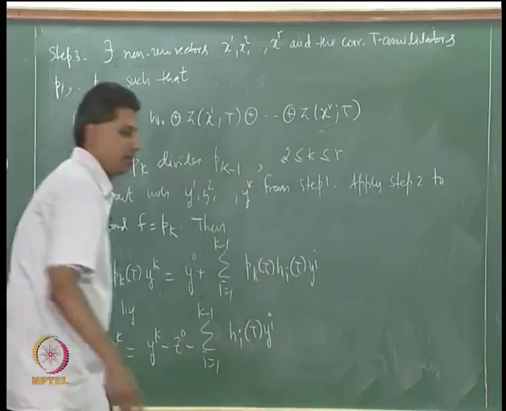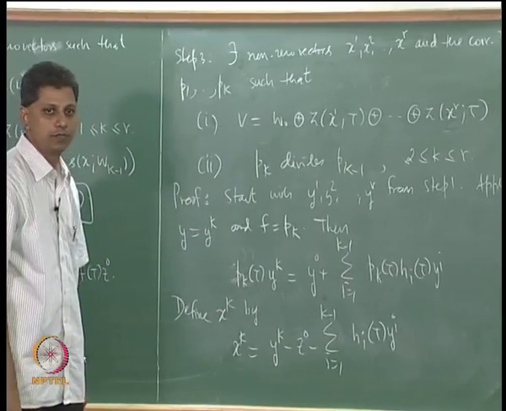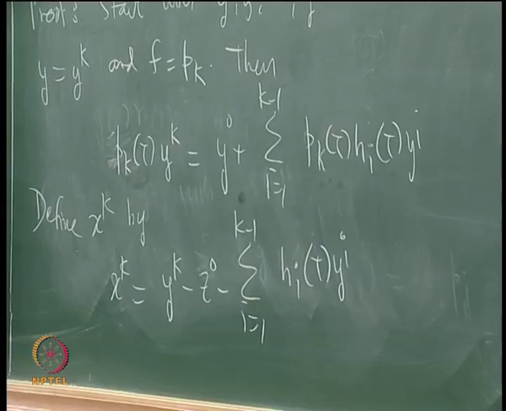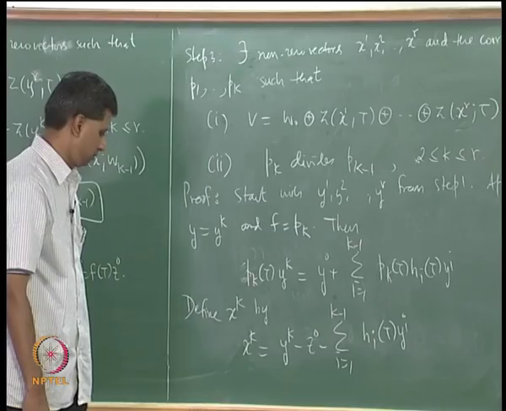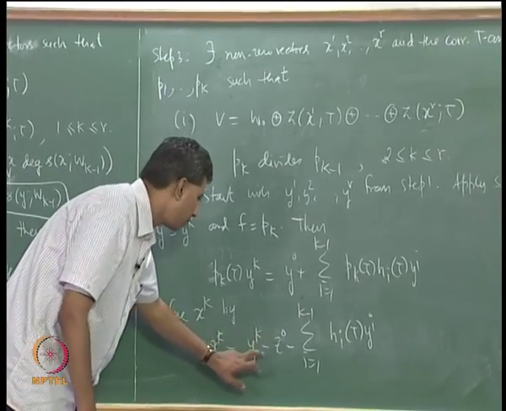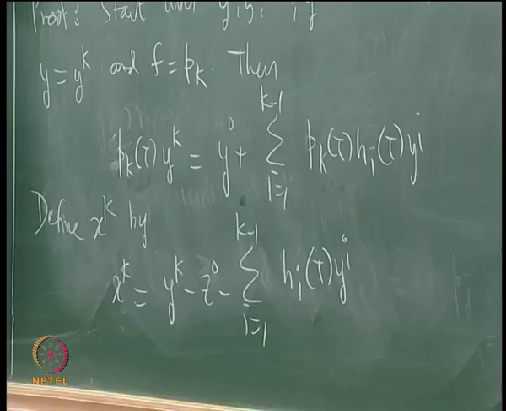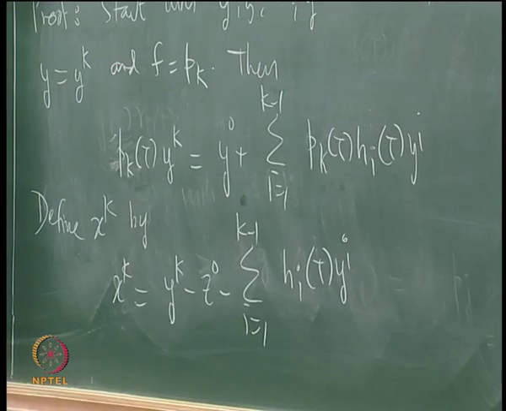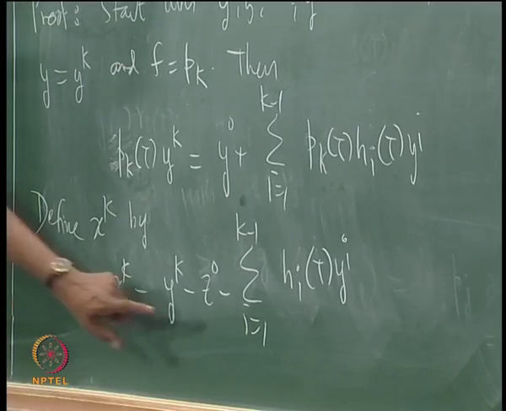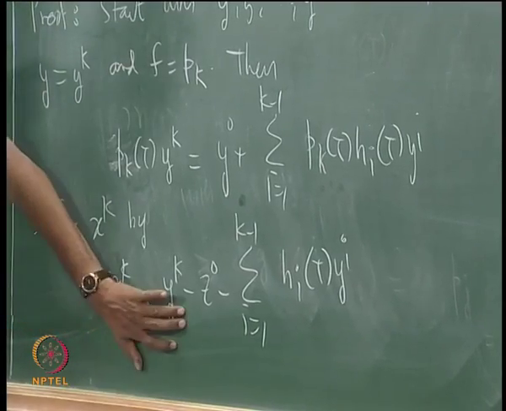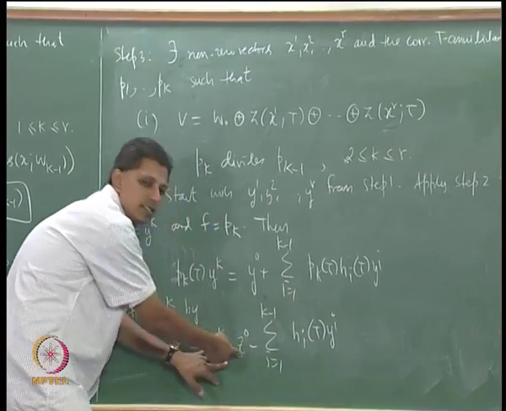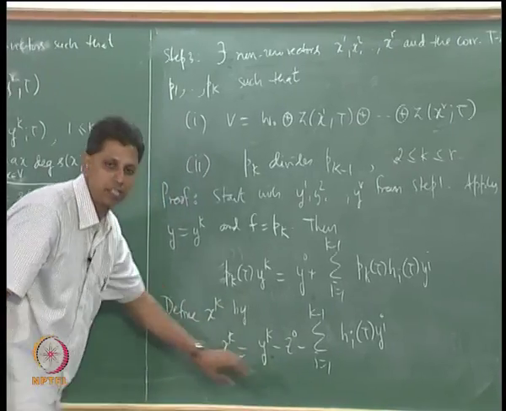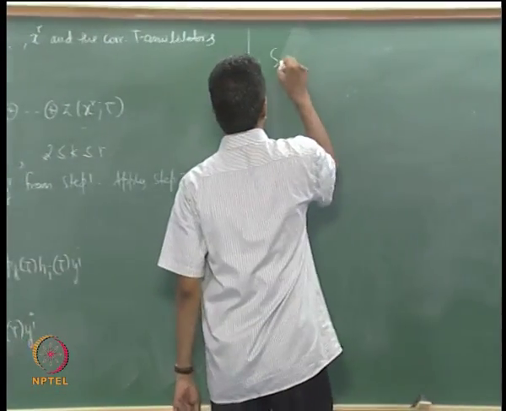yi. This step is rather similar to step 2. I am defining a new vector xk. I define the vector z there, yk minus z naught minus this. I will again look at, I defined z as y minus something. Look at xk minus yk. Xk minus yk is z naught plus this. Now, this vector belongs to wk minus 1, this is in w naught, it is also in wk minus 1. So, xk minus yk belongs to wk minus 1,